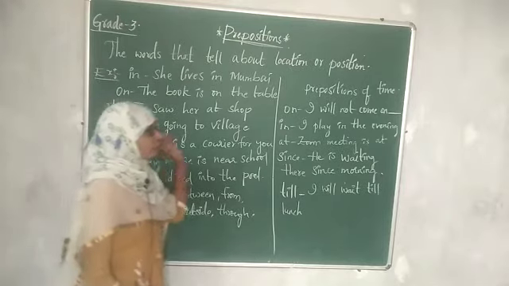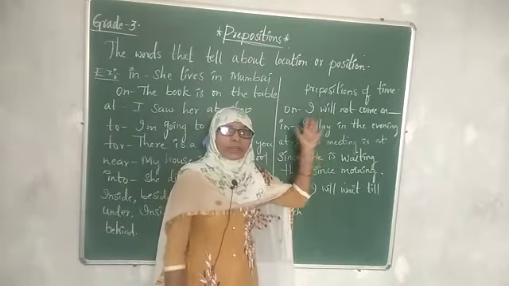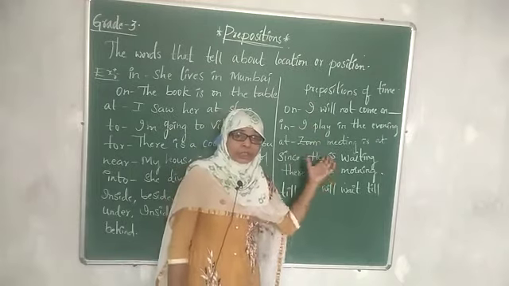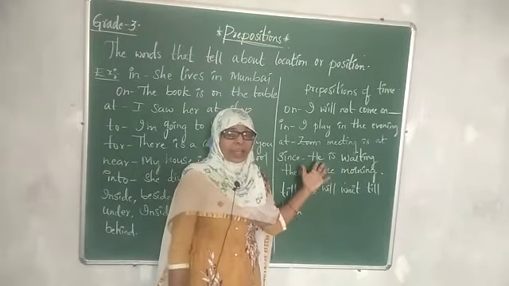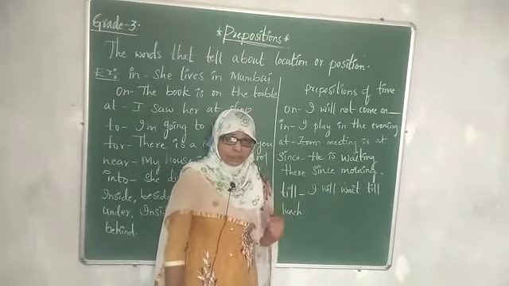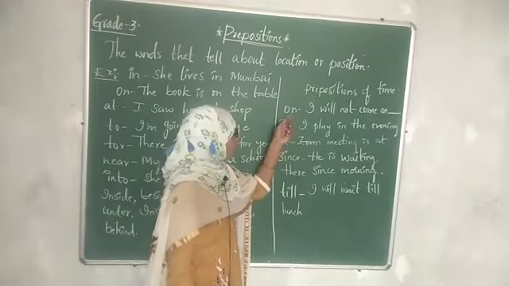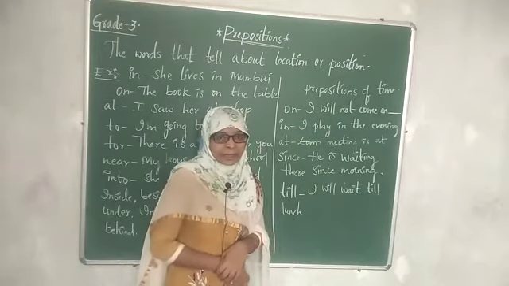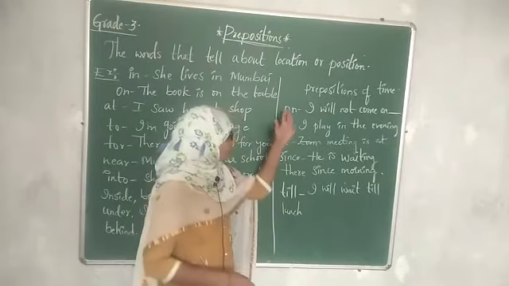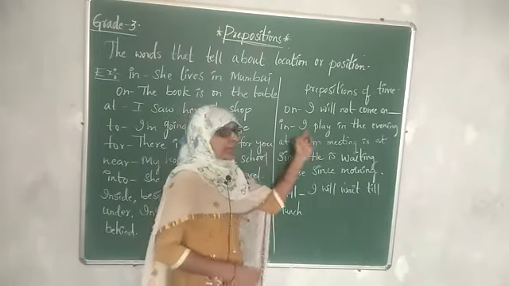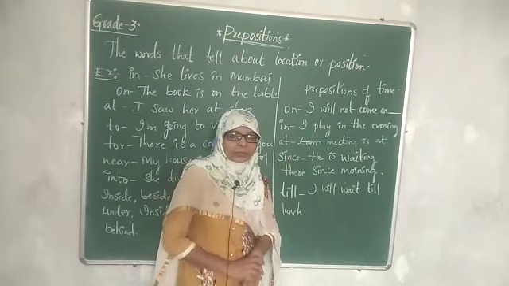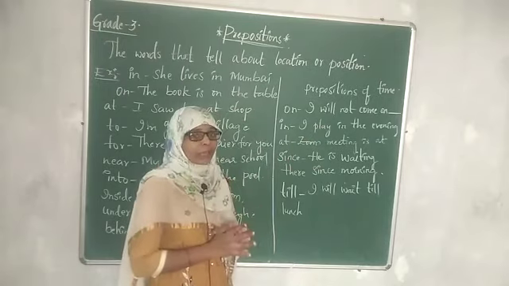Then we have prepositions of time. Whenever you are mentioning a particular or specific time, we use these prepositions of time. For example, on, I will not come on Monday. Okay, I will not come on Monday. In, I play in the evening time. When you want to mention that particular time, children.